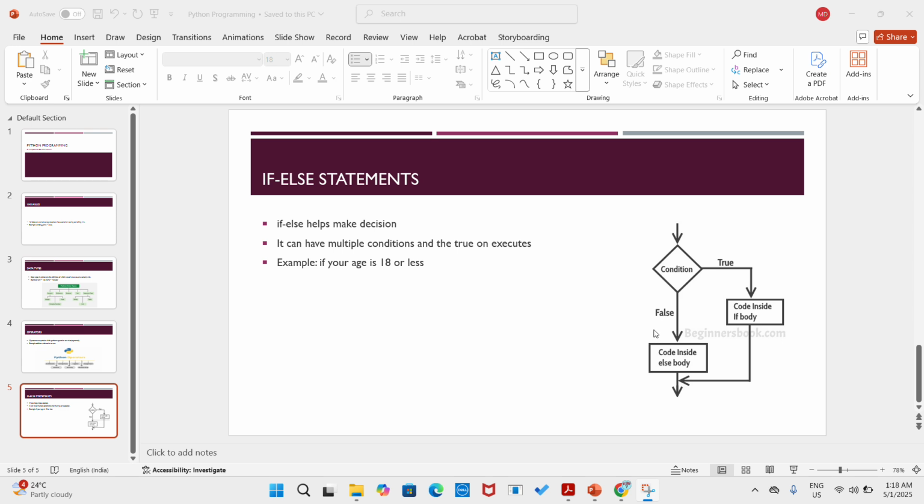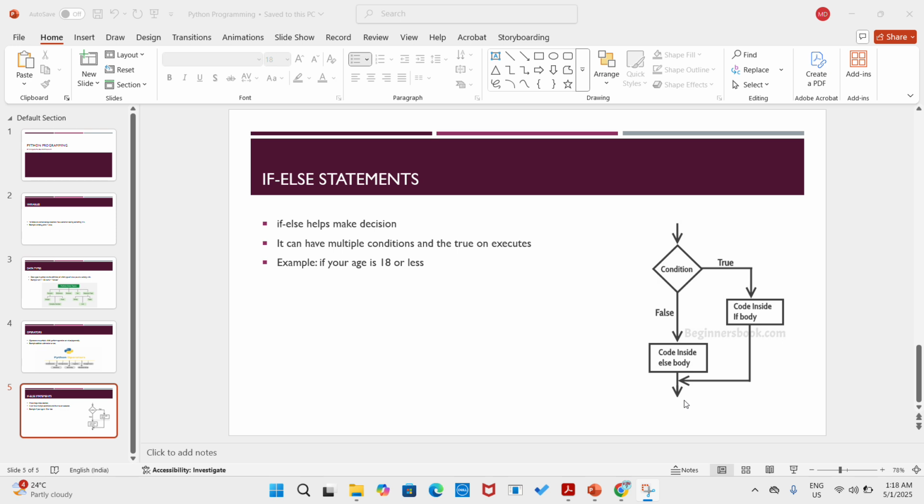If the condition is false, then the code inside the else body will be executed and the if-else block will end. So this is what if-else statements are.